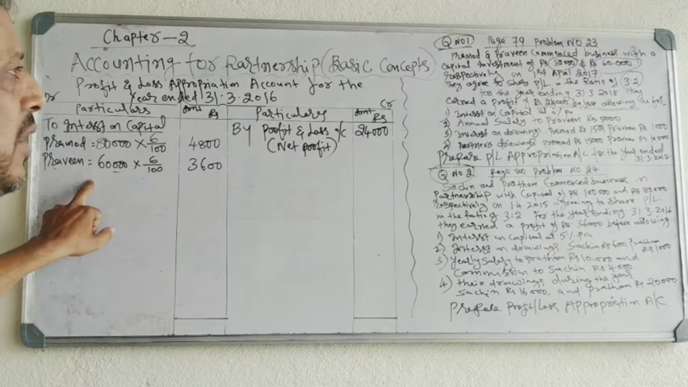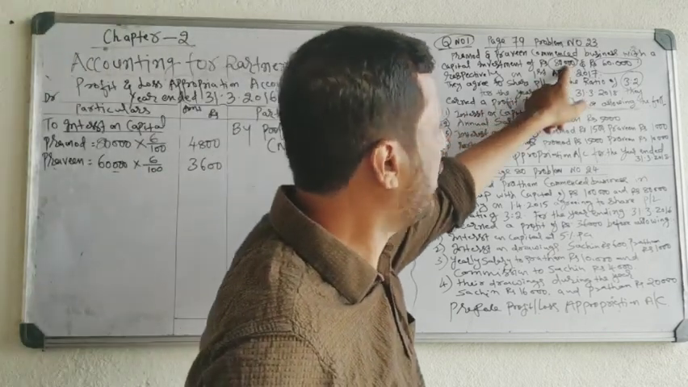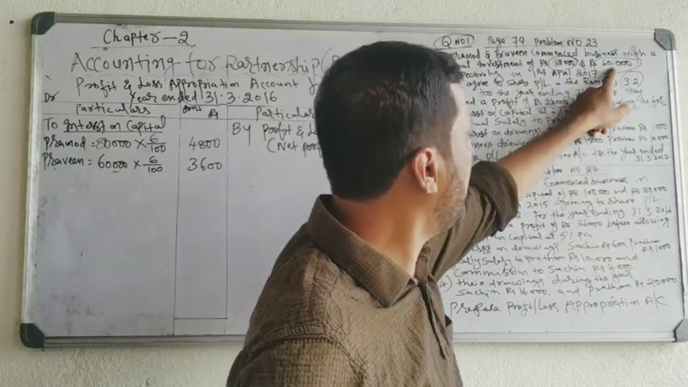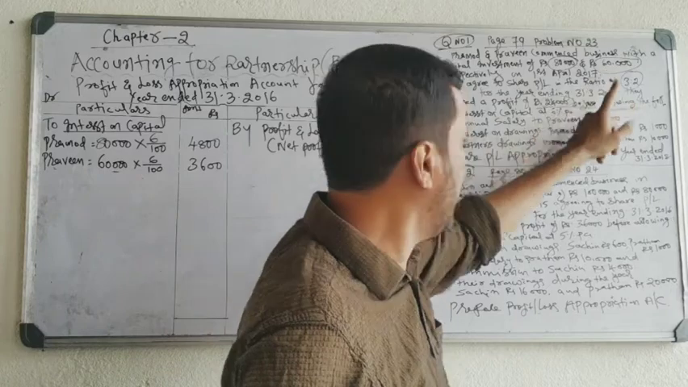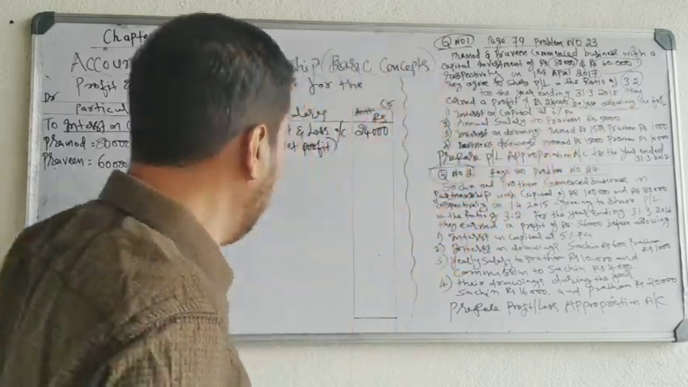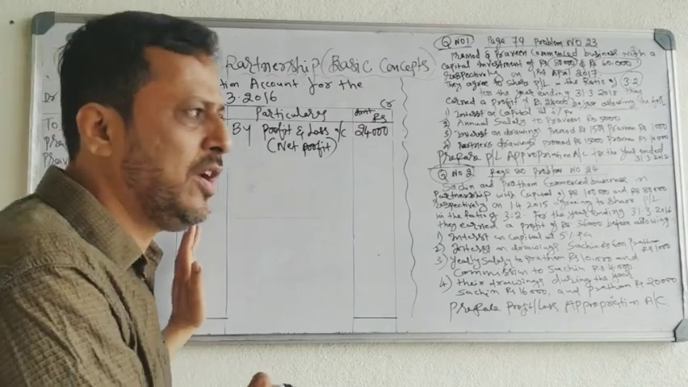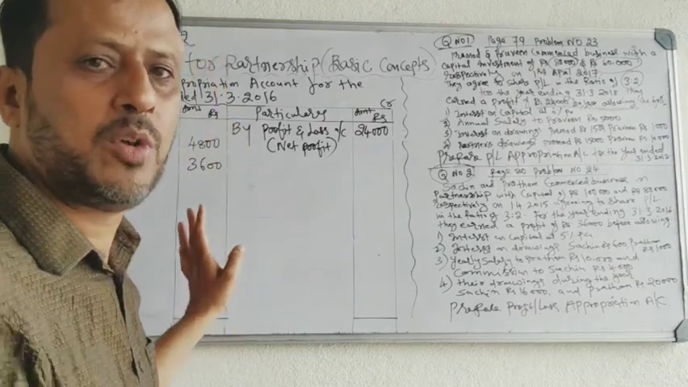debit side. How have you calculated interest on capital? Pramod's capital 80,000 into 6 by 100. Praveen's capital 60,000 into 6 by 100. Okay, you got interest on capital. Why have you recorded interest on capital on the debit side? Because it is paid by the firm to the partners.